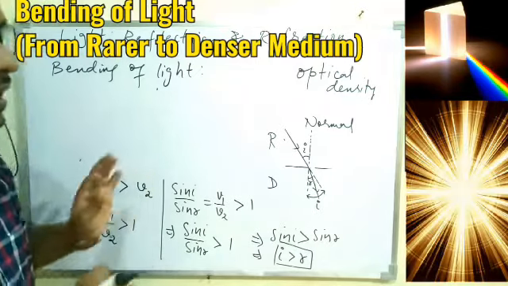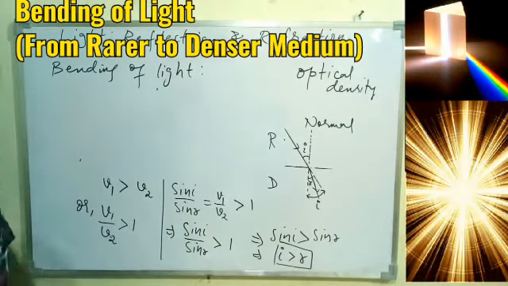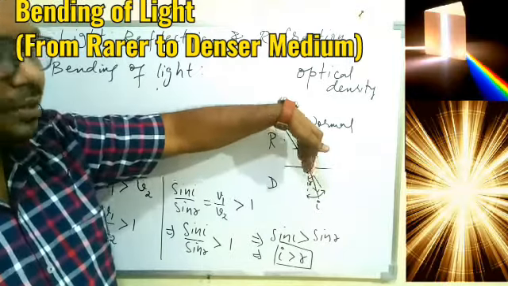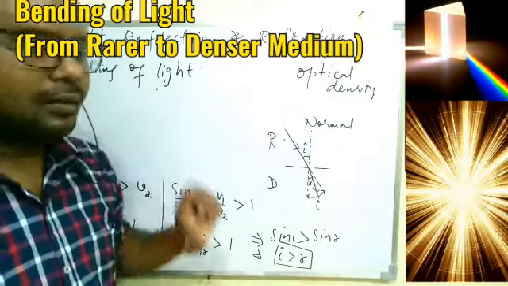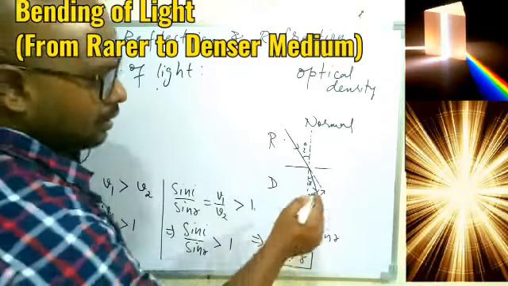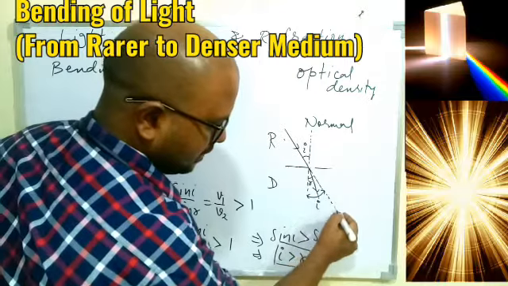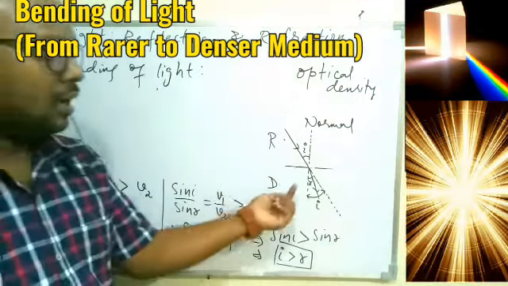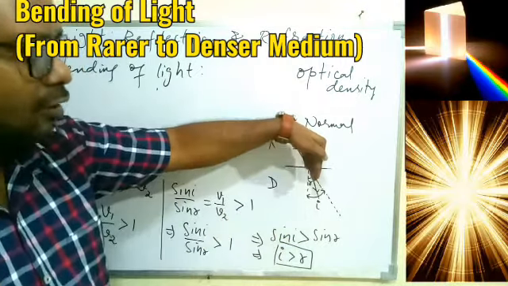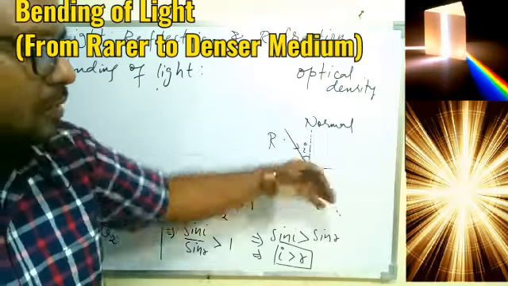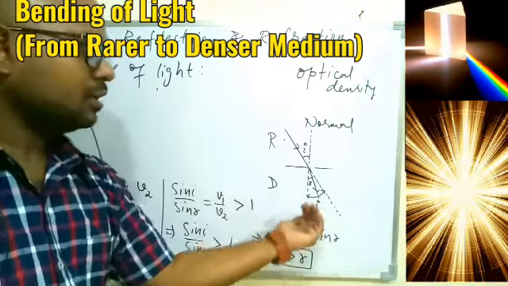So we can say simply that if the ray of light is traveling from rarer to denser medium, then the angle of refraction will reduce, it will become less than I, which means it must bend towards the normal. So how to decide? This is the real or initial path of the ray, and if the angle R has to be less, then the refracted ray must be before the initial path.